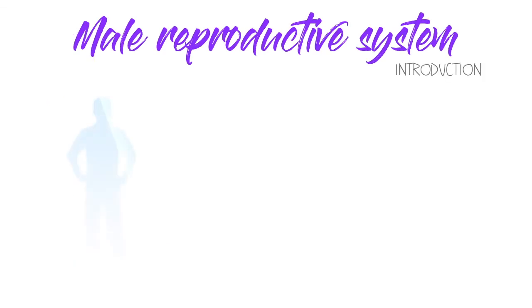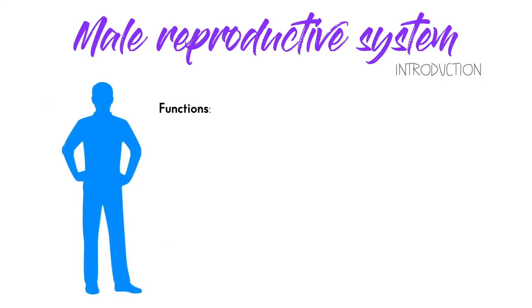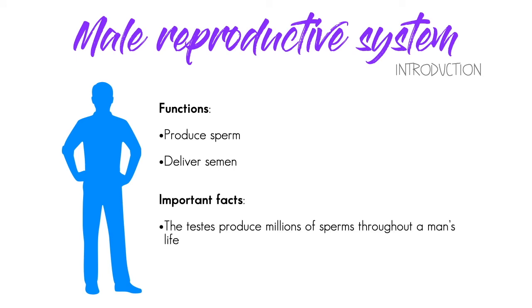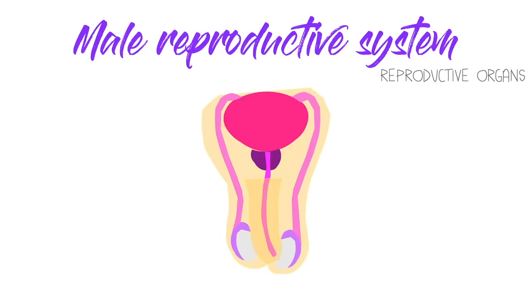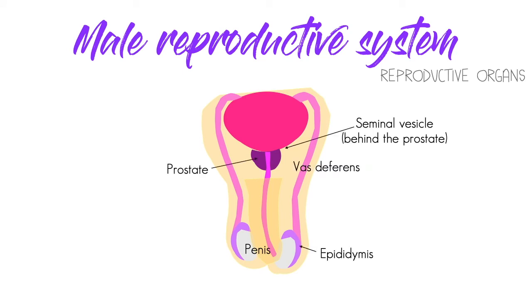The male reproductive system is in charge of producing sperm and delivers semen. It's important to highlight from the male's body that the testes produce millions of sperm throughout a man's life. Sperm production requires a lower body temperature, and so the reproductive organs are outside the body. The male reproductive system has the following organs: penis, prostate, seminal vesicle, vas deferens, epididymis, and the testes. The testes are outside the body's cavity, in a skin sac called scrotum.